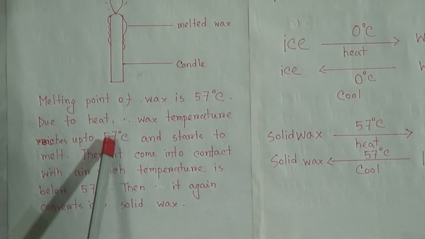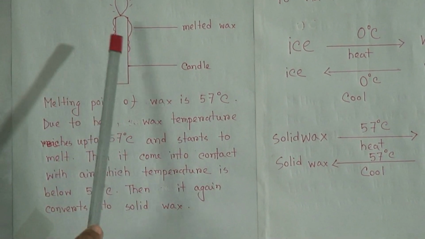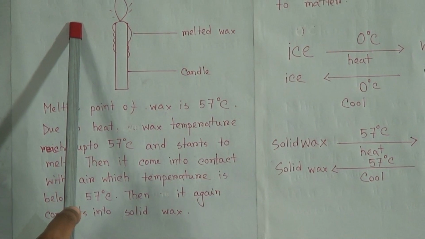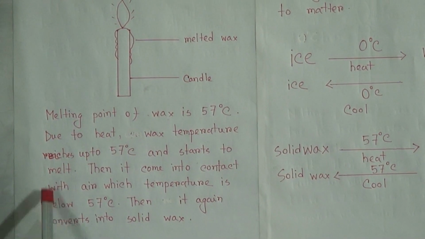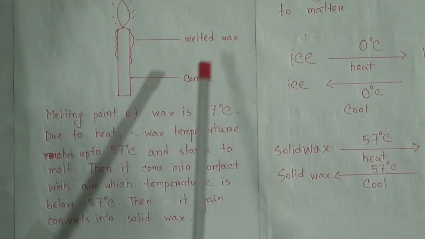So it is the answer of question number C, but you can arrange it more nicely. You can add the definition of melting point, and also you can add more things for answering this. I just give an outline.